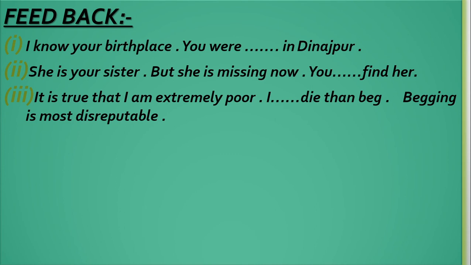Then you see: it is true that I am extremely poor. I just die then beg. Begging is the most disreputable. There is a mistake here, I'm sorry. Begging is the most disreputable. So what will be here? I would rather die than beg. This is the preference. I should die before begging. That is, begging is very disreputable.